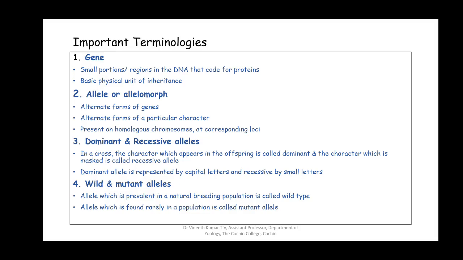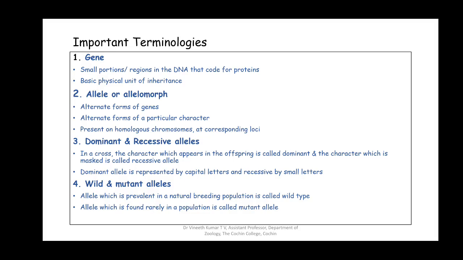So whatever character is expressed in the generation after a particular cross, expressed in the offspring, is considered dominant by Mendel. So Mendel called it the dominant character or dominant feature or dominant allele, which is expressed in the next generation. The one which is not expressed is called the recessive allele.